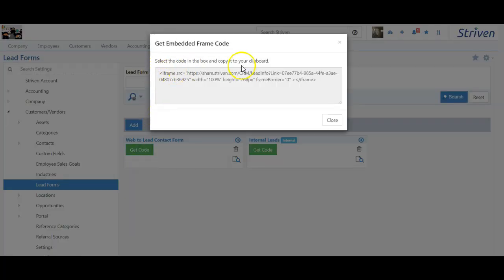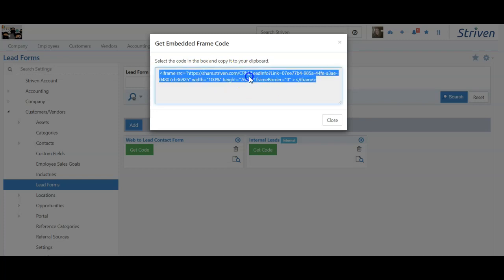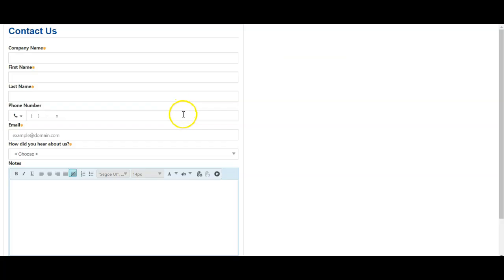This is going to give me an iframe code, which has the link embedded in there. I'm going to go ahead and copy this, and let's take a look at how the Contact Us form will appear. Keep in mind, I removed the iframe code from this link, so it's not embedded inside a website. Let's go ahead and fill in the information as if we were the customer.